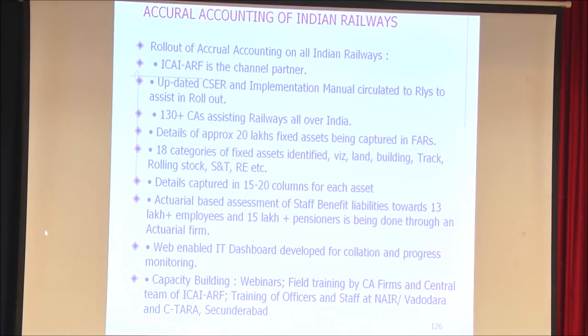Approximately 20 lakh fixed assets are being captured in the FARs. The FARs have 18 categories, which consist of land, building, track, rolling stock, S&T, medical, furniture, fixtures, etc. These have been captured in various columns, 15 to 20 columns. Fixed formats have been given by the Railway Board.